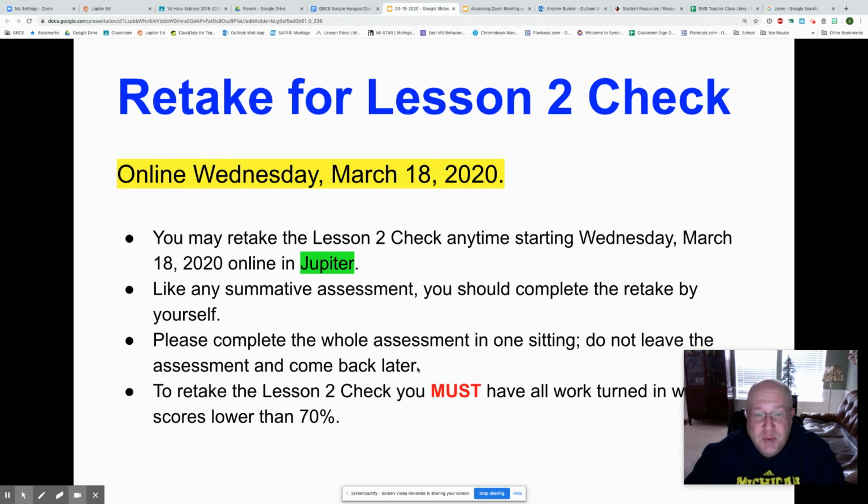Also, I saw a couple of people who kind of got into the assessment and then left. Once you start the assessment, make sure that you finish it. Don't stop in the middle and come back later. It doesn't take very long, so you can do it in one sitting. And again, if you're going to retake it, you have to have all your work turned in, and any scores lower than 70% you should redo.